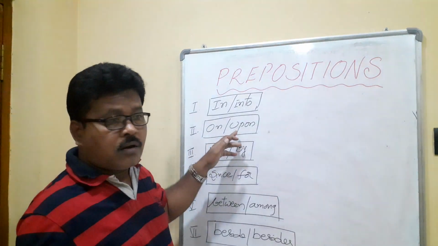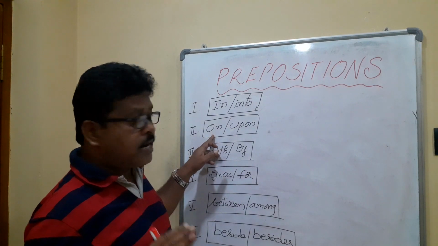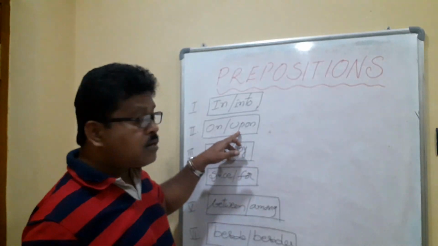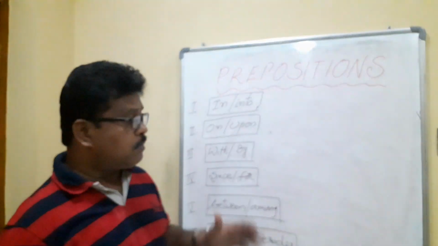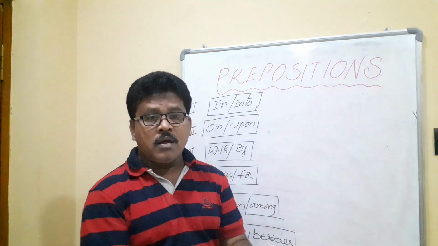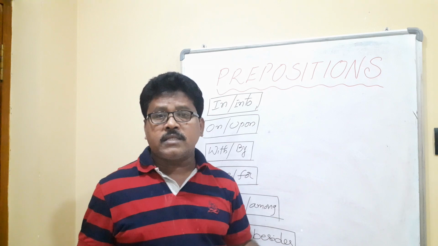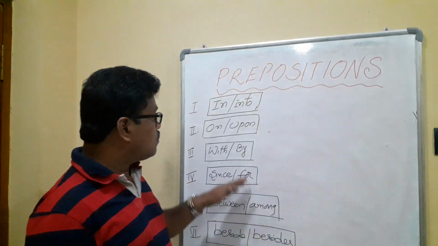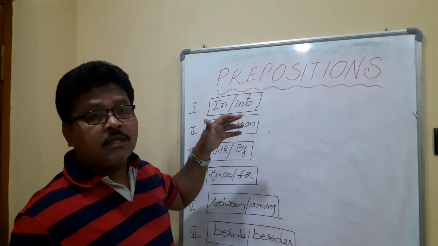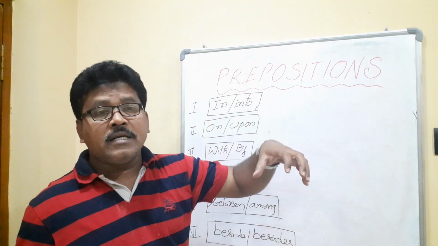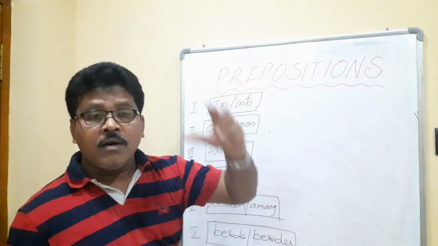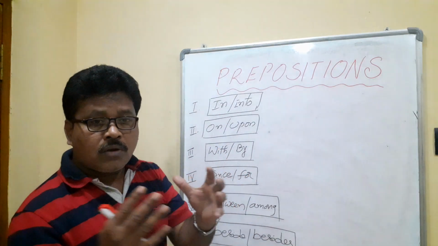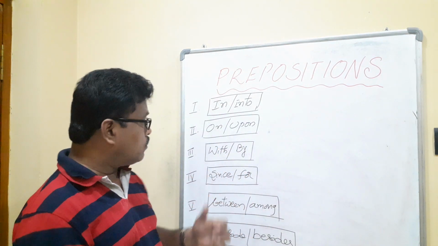Similarly, on, upon. Here on is static, upon is kinetic. Upon denotes some physical displacement, whereas on denotes no displacement. The book is on the table, he is sitting on the bench, we are sitting on the stool. Upon means the tiger jumped upon a deer, the boy fell upon the floor, jumped upon the floor from the balcony. Upon, so come upon the dais, like onto.